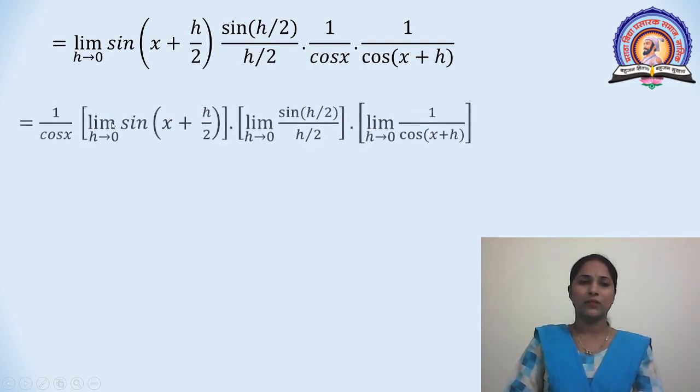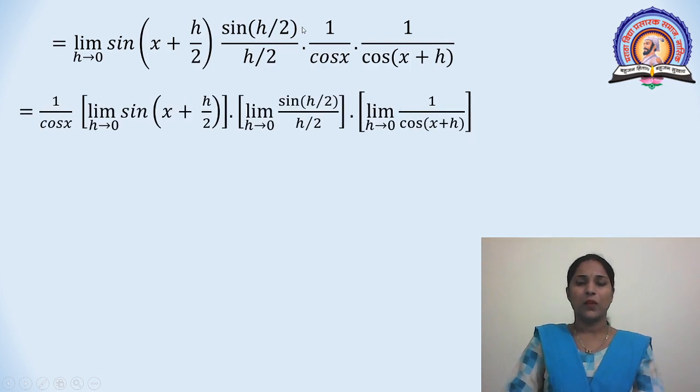We get the term here, 1 upon cos x is constant, that is, it does not contain h. Here taking common 1 upon cos x, we get limit h tends to 0, sin of x plus h by 2 into limit h tends to 0, sin of h by 2 divided by h by 2 into limit h tends to 0, 1 upon cos x plus h.